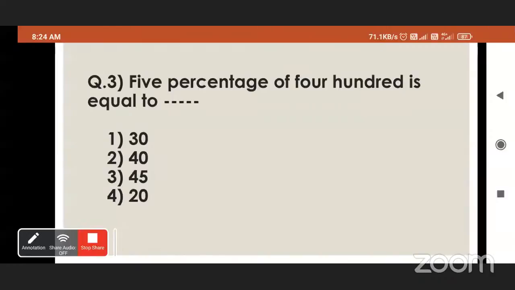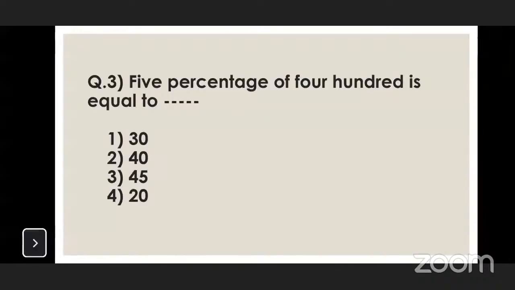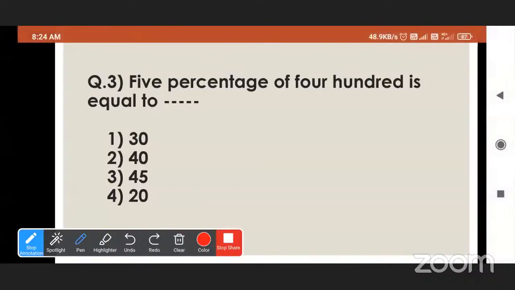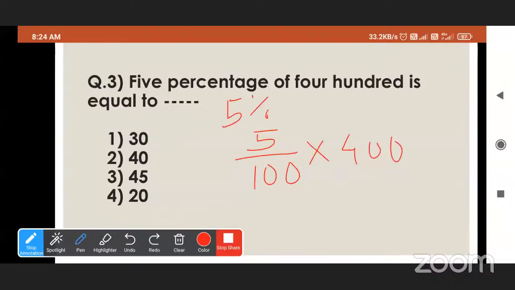Your question number 3. 5% of 400 is equal to. Can you tell me? 5% is given. 5% means 5 upon 100, and of 400 is given. So easily we will multiply 400 by 5 upon 100.